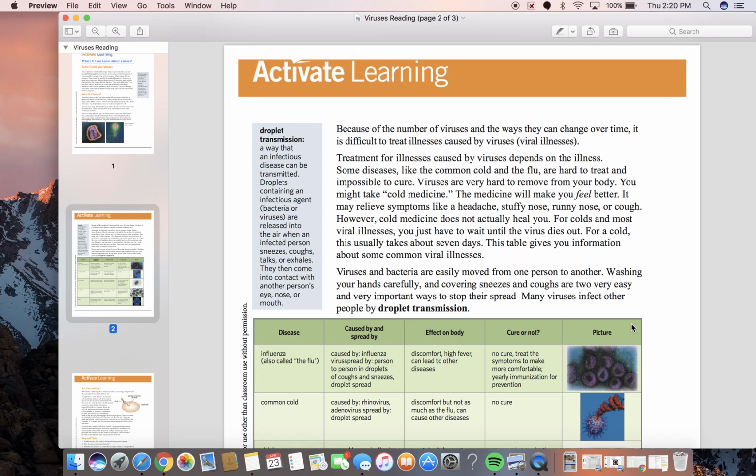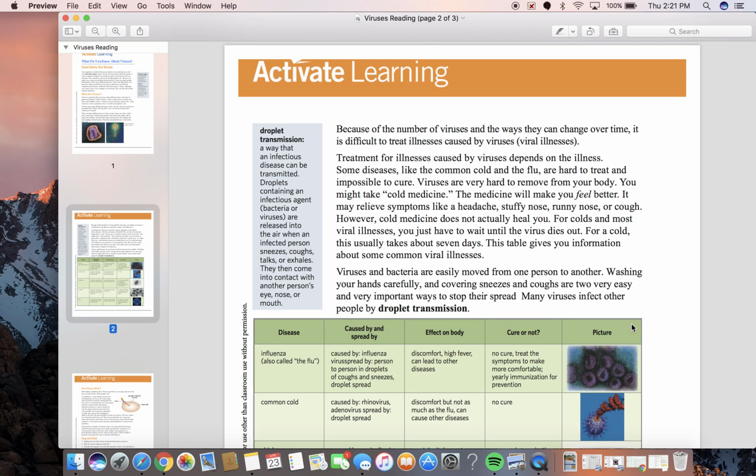You might take cold medicine. The medicine will make you feel better. It may relieve symptoms like a headache, stuffy nose, runny nose, or cough. However, cold medicine does not actually heal you. For colds and most viral illnesses, you just have to wait until the virus dies out. For a cold, this usually takes about 7 days. This table gives you information about some common viral illnesses.